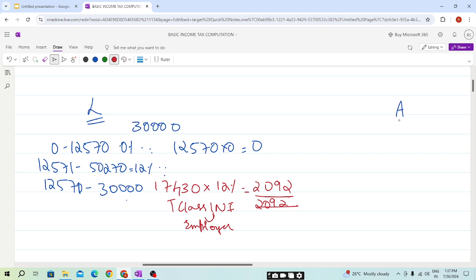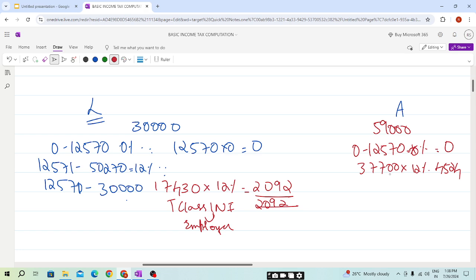Now coming to A, the gross earning was 59,000. From 0 to 12,570, it will be 0%, so it will be 0. Then from 12,570 to 50,270, that is 50,270 minus 12,570, which is 37,700, at 12%, students, it is 4,524. And above 50,270, it will be taxed at 2%.